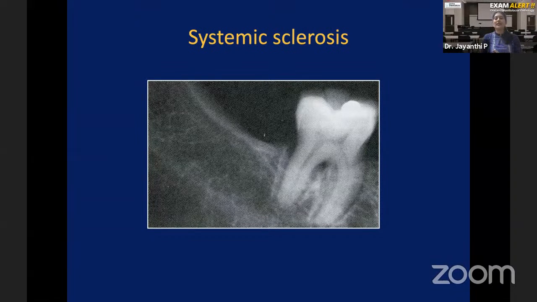In SLE, you have other system involvement, but in DLE, discoid lupus erythematosus, only skin and oral cavity are involved. That skin lesion is called discoid rash, and in the oral cavity, you have an erythematous area with a white border. That is the clinical appearance of oral lesion in discoid lupus erythematosus.